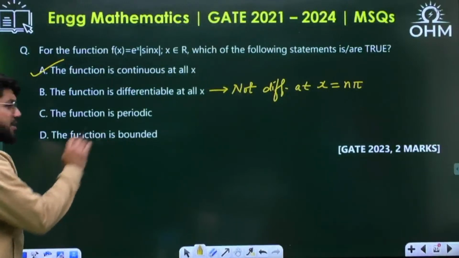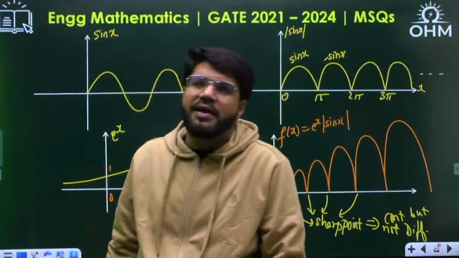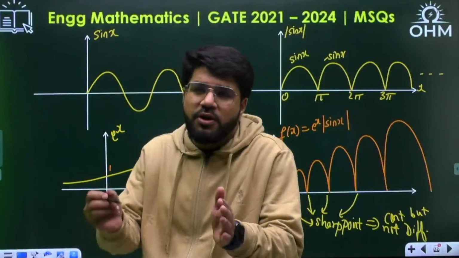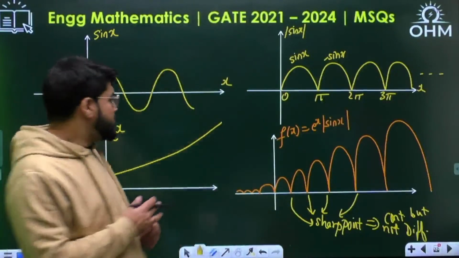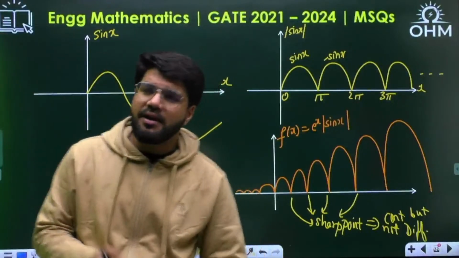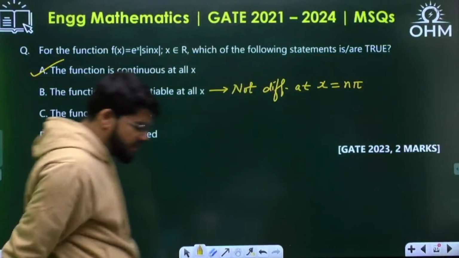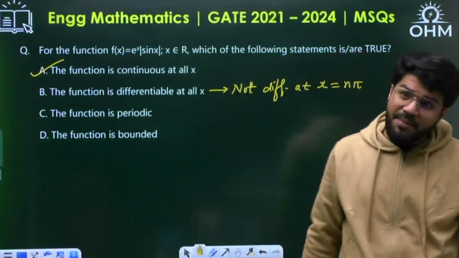It is not periodic. Is it bounded? Bounded means bounded for all values of x, if they don't specify any range. So is it bounded? No, it keeps on increasing, and finally it will tend to infinity. So we can't call it a bounded function. So only option A. It is the MSQ question.